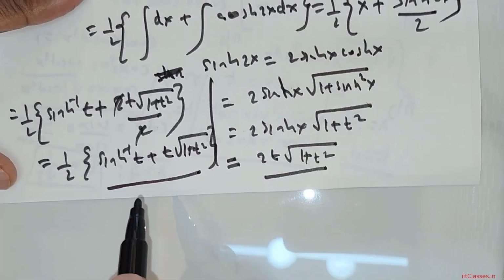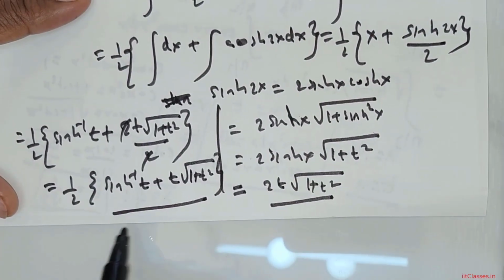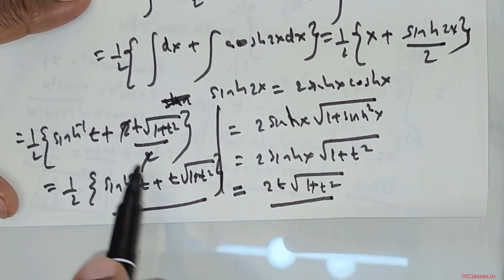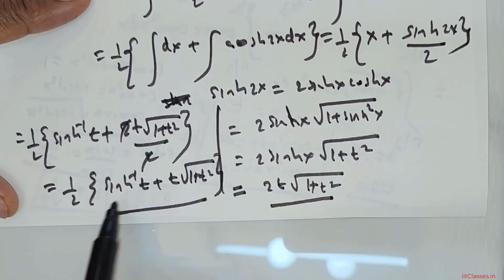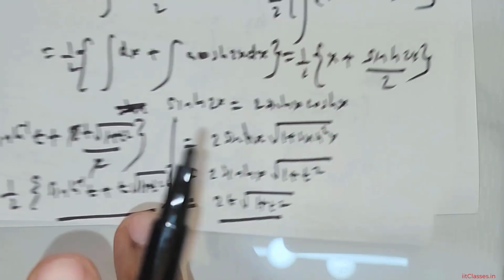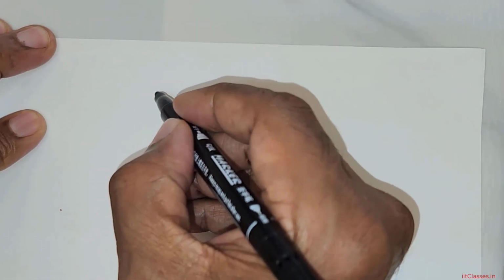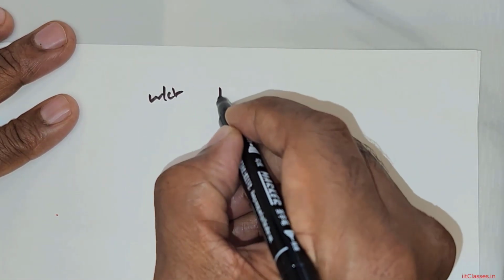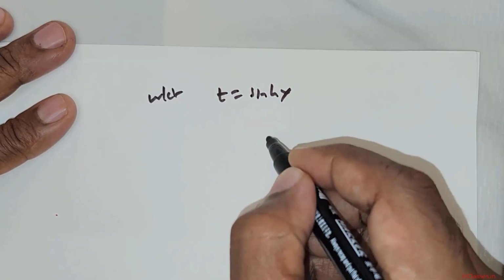I have to apply the limits, but I don't want to apply the limits as yet, because I want to get the representation for sin inverse of t. How do I do that? Now let me come back to the substitution. We know that t is equal to sin x,